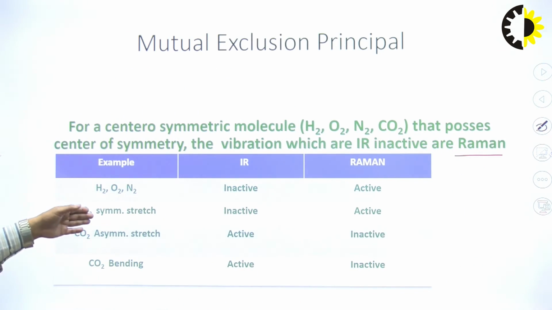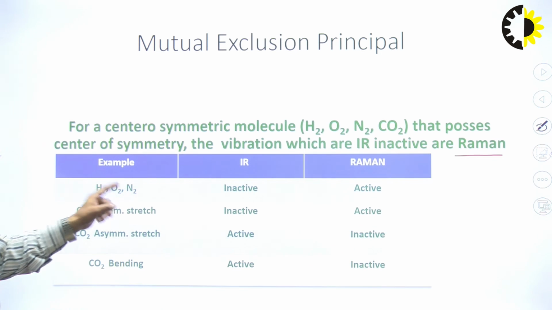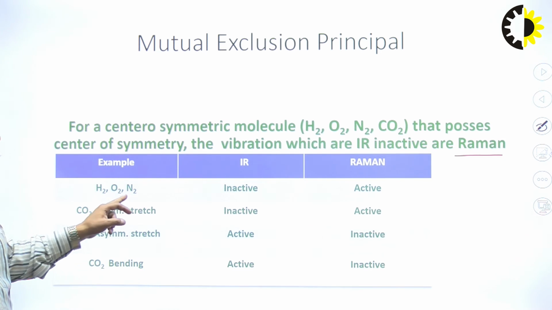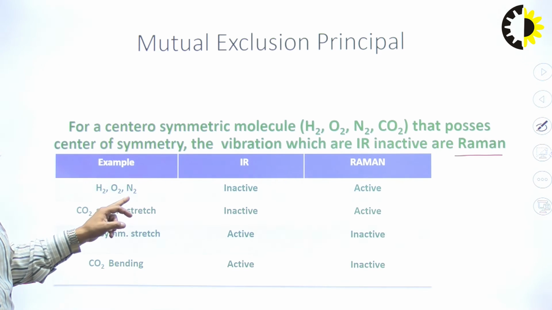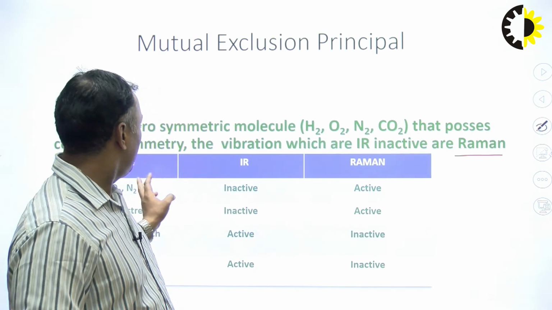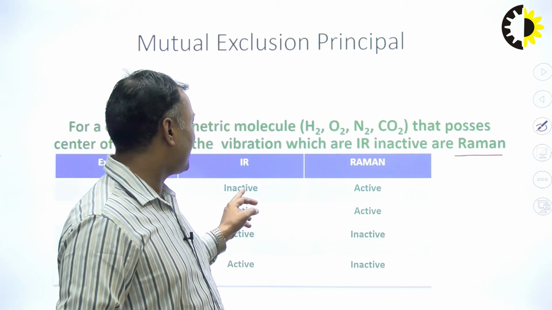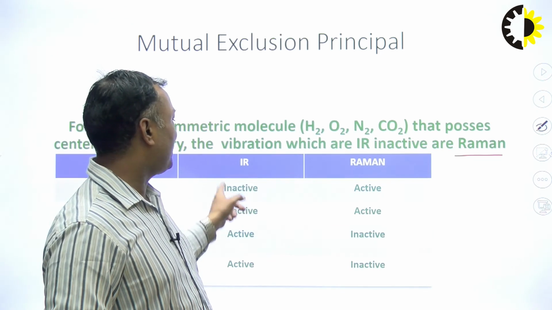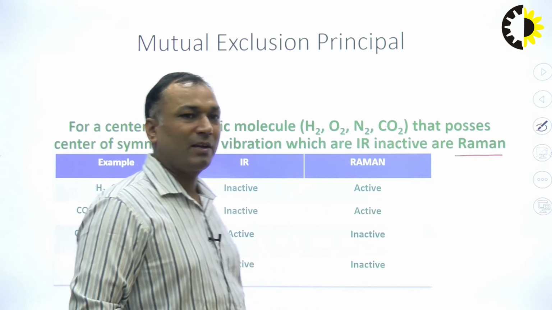For example, hydrogen, oxygen, nitrogen, they don't have dipole moment, that's why they are IR inactive, but some of those vibrations which cannot be studied by IR are Raman active.